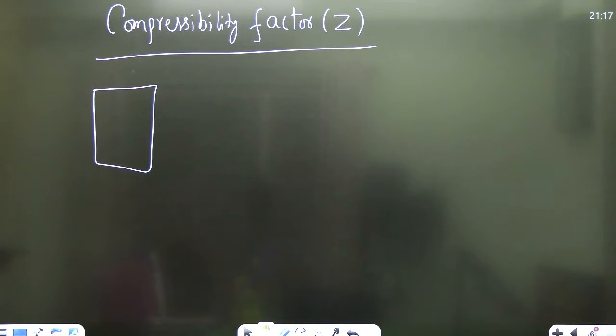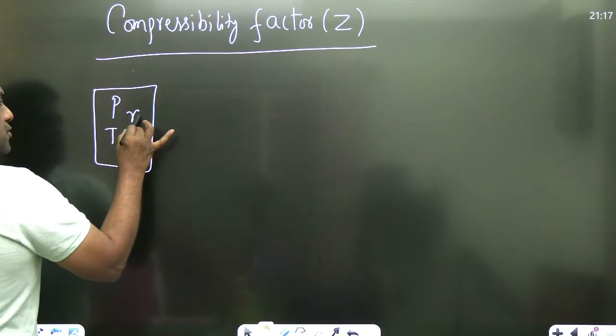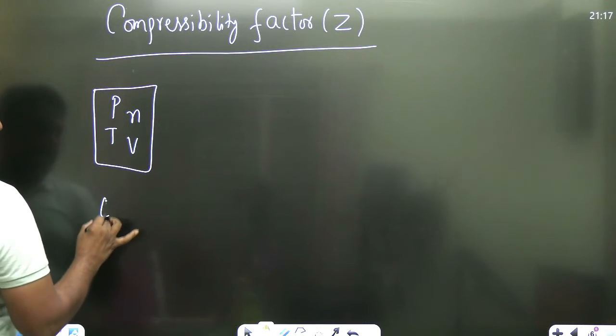Let us take a container. Now, let the pressure be P, temperature be T, number of moles be N, and volume be V. Let it be an ideal gas.